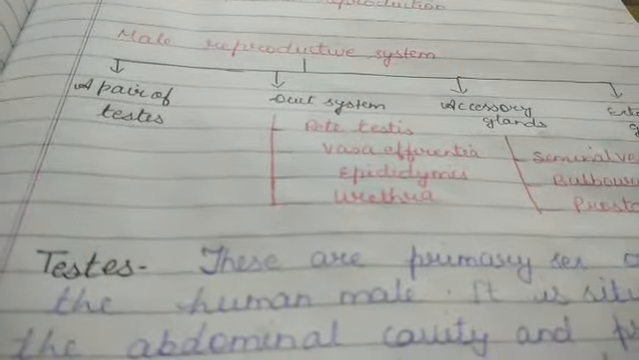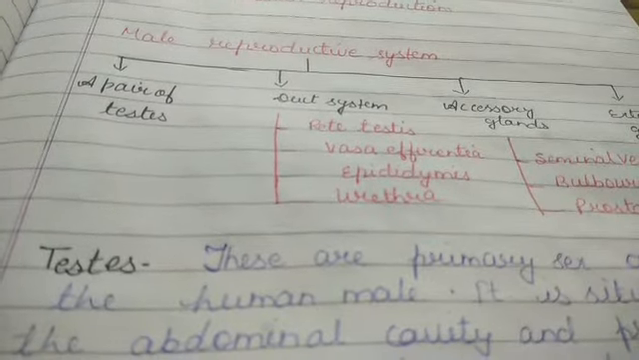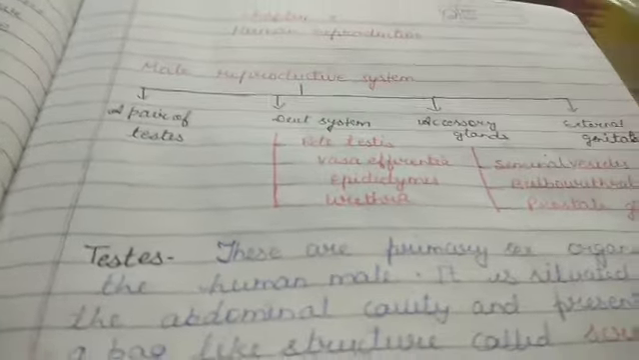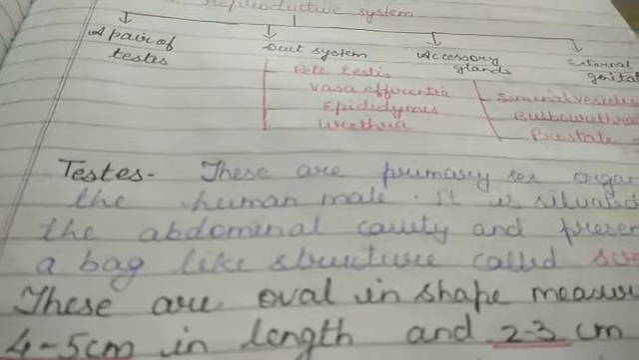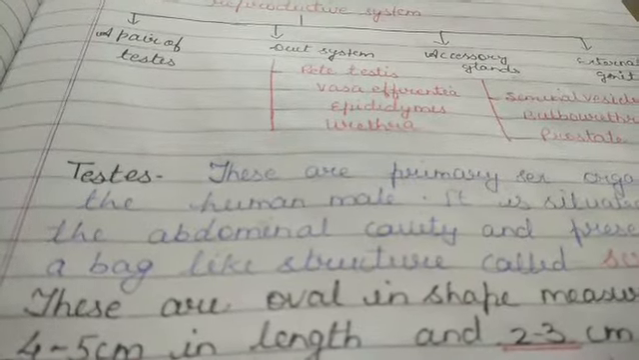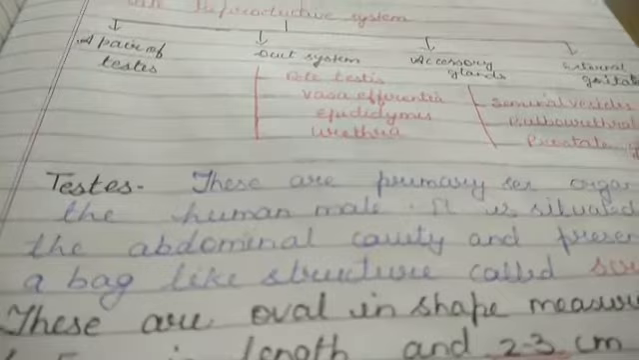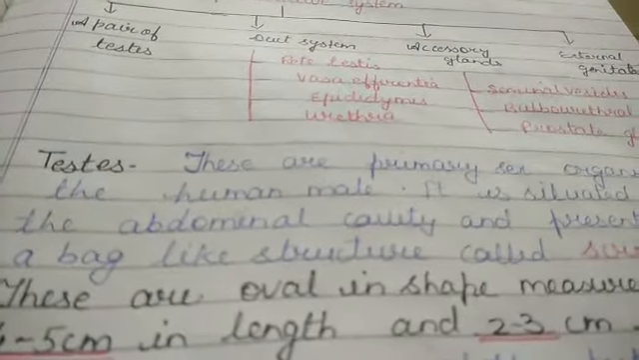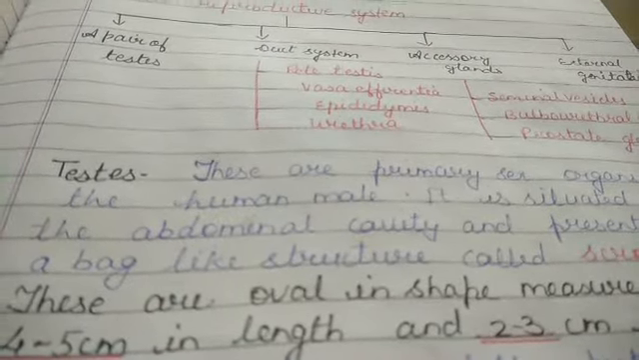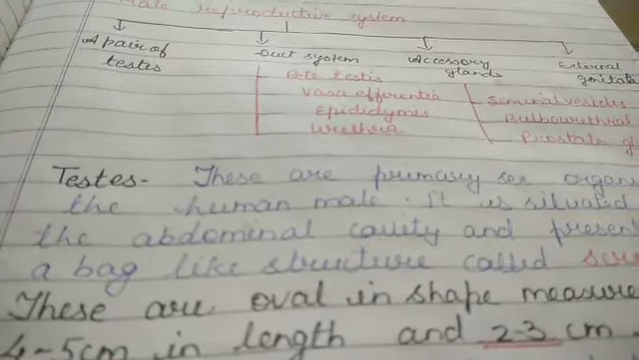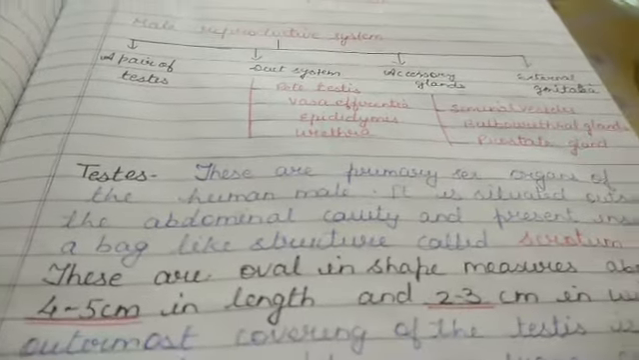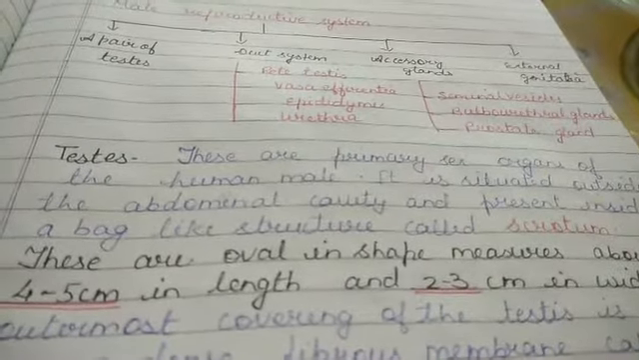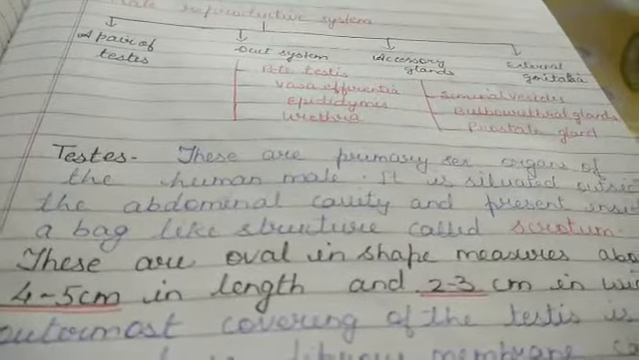So let me begin. Testes, as I told, are primary sex organs present outside the abdominal cavity because they are present in the scrotum. Why? Because the scrotum can maintain a temperature 2 to 2.5 degrees Celsius lower than our body temperature, because sperm formation is possible in that temperature only. That is 34.5 or 35. And the scrotum is a sac-like or bag-like structure.